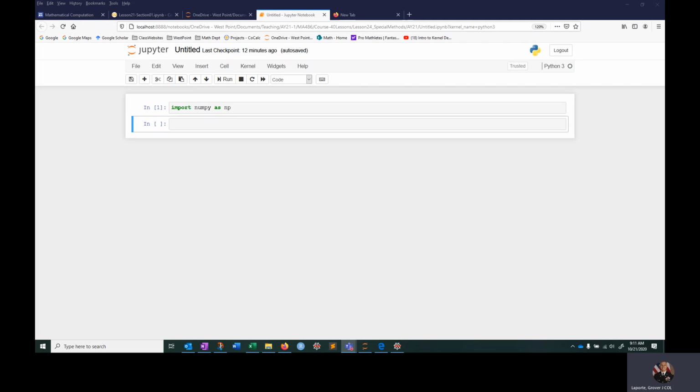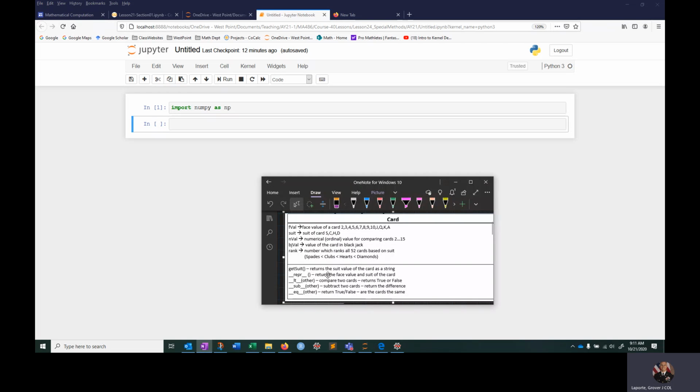So in video 1, we'll do a card and what that's supposed to look like. In video 2, we'll do a deck. And then in video 3, we'll do a hand. So let me give you what I think a UML description of what a card should look like, at least for the purposes of what we're designing it for.